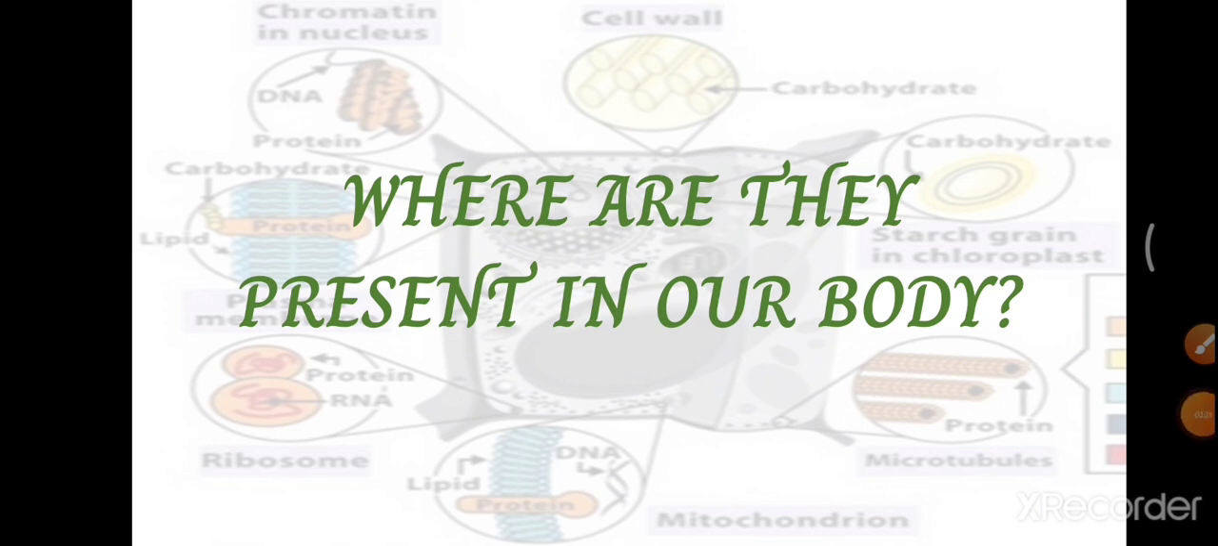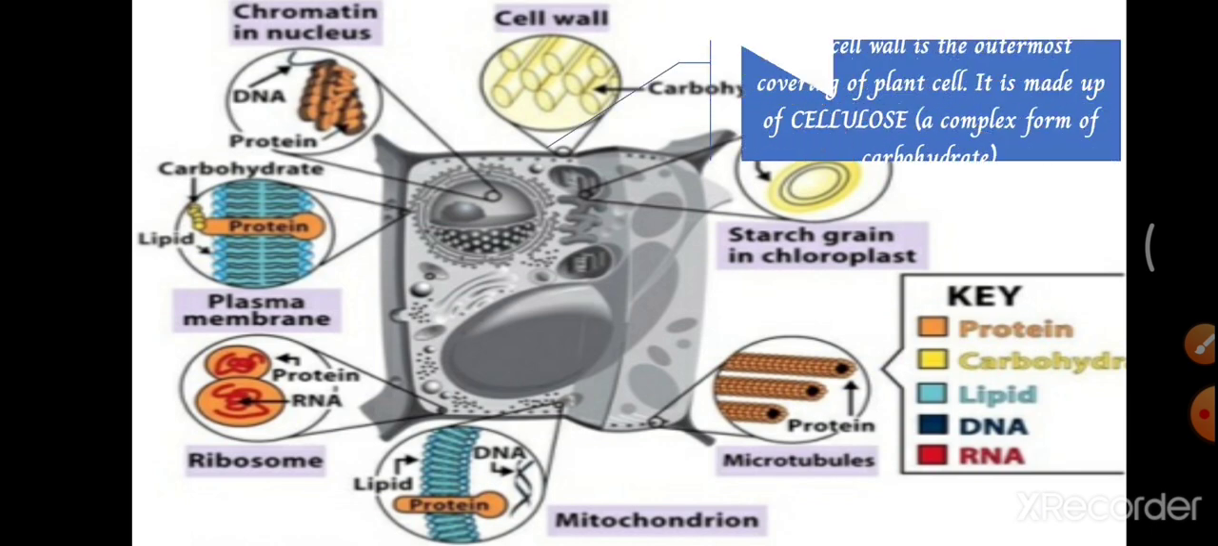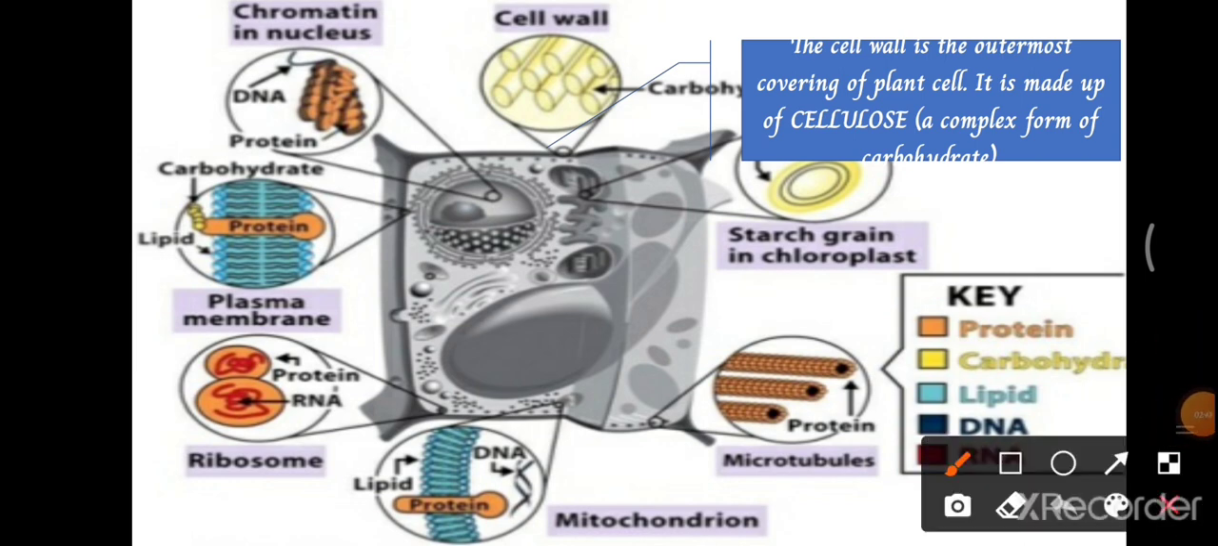So where are they present in our body? Where can we come across these elements in our body? I have just shown where the macro elements are present. So this one shows the cell wall. See here, this is a plant cell, and in the plant cell, the outermost covering is the cell wall, isn't it? The cell wall is made up of cellulose. So it is a complex form of carbohydrate.